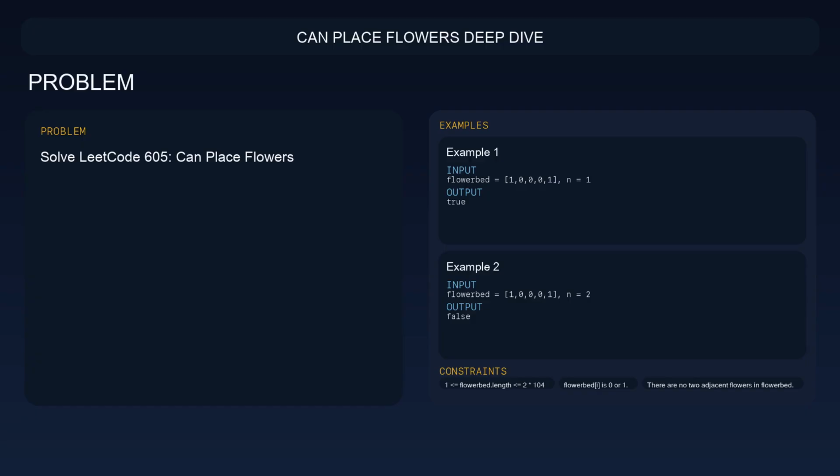Example 1 ends with answer true. Example 2 ends with answer false. The important sizing limits are 1 <= flowerbed.length <= 2 * 10^4. flowerbed[i] is 0 or 1, and there are no 2 adjacent flowers in flowerbed.